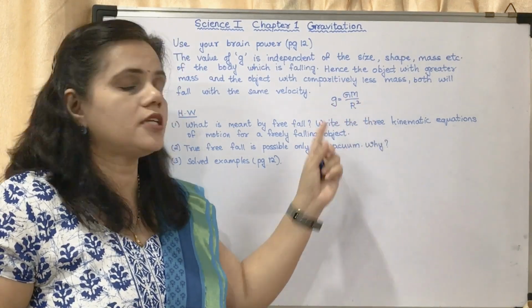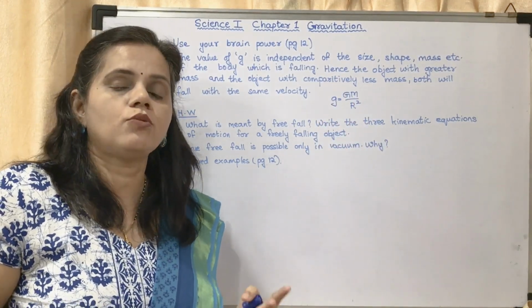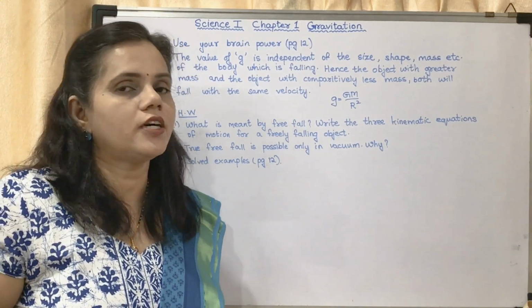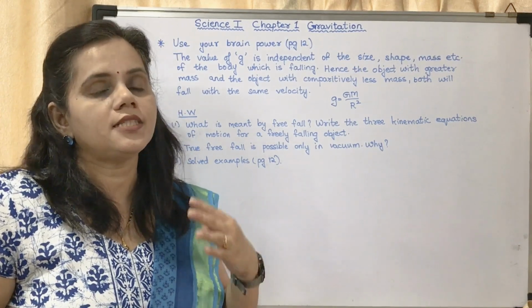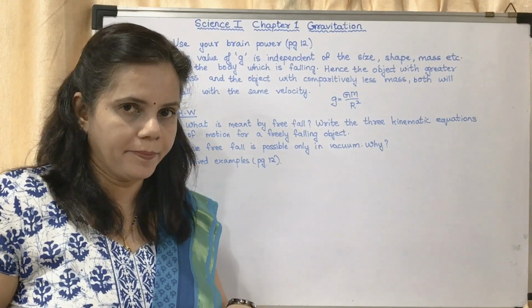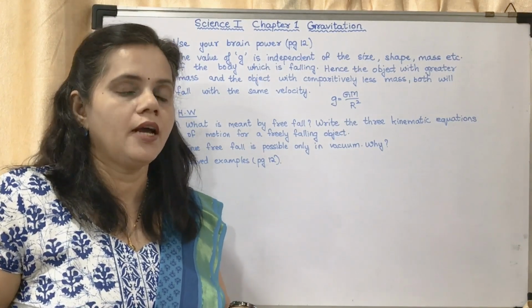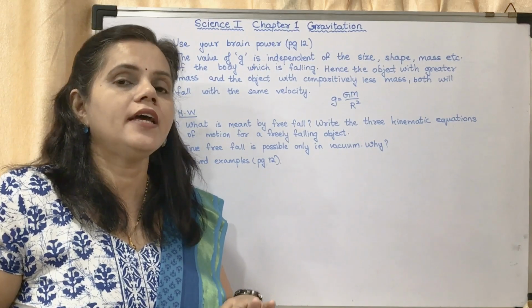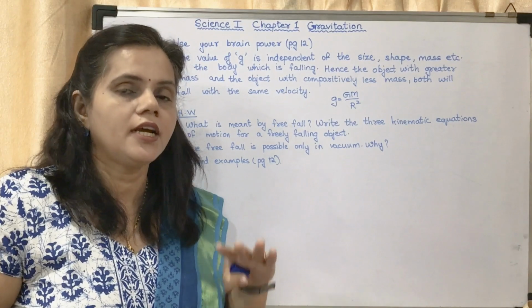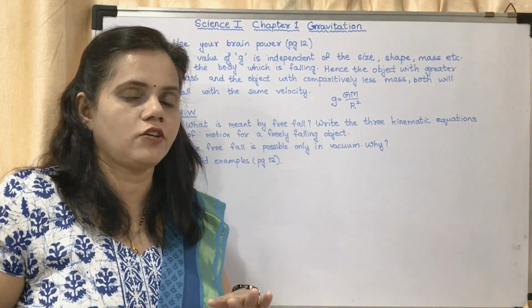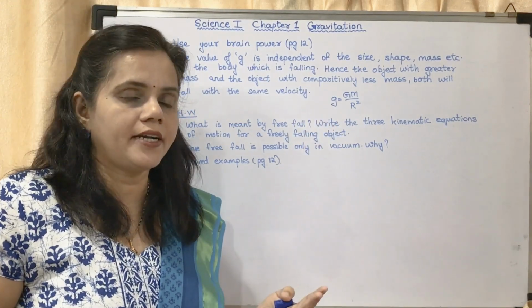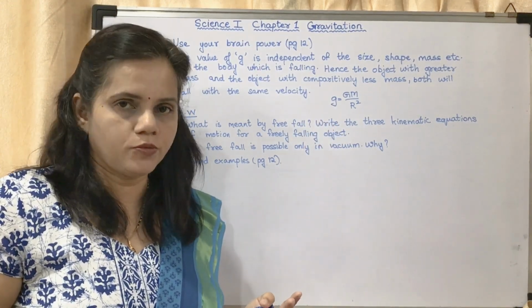There is no mass of the object. So whatever the mass of the object may be, the acceleration due to gravity of the earth is the same. So whether it is a stone or a feather, it should fall onto the surface of the earth at the same time, but in vacuum. I repeat, whether a heavier object or a lighter object, it should fall at the same time. Why? Because g is independent of the mass of the object.